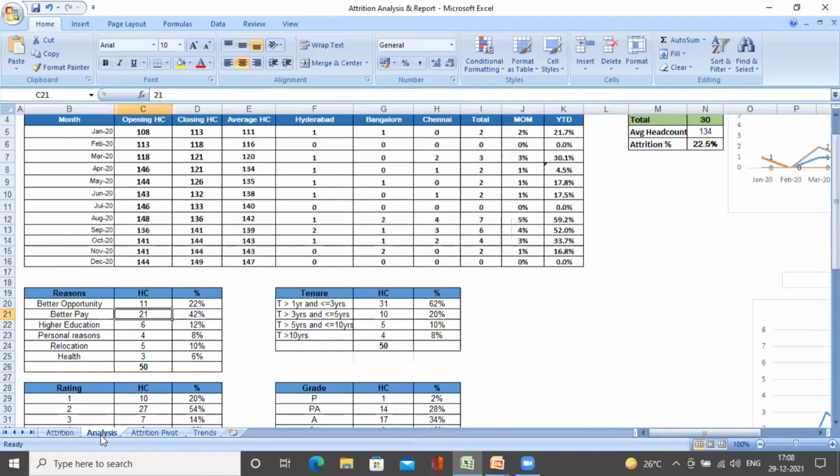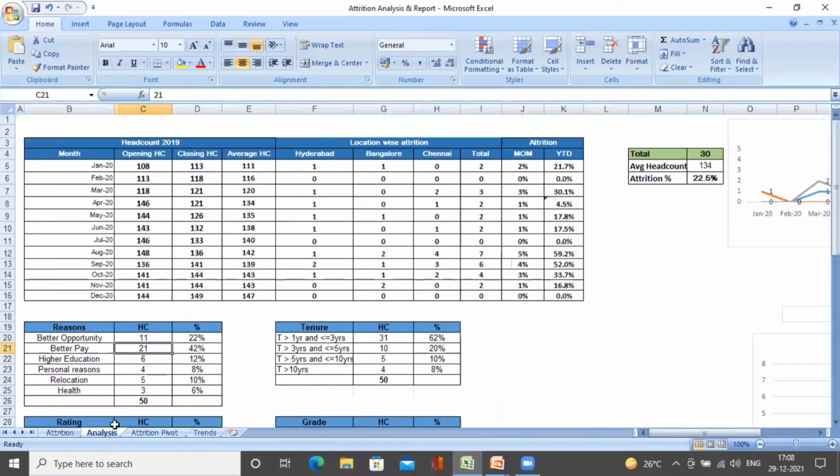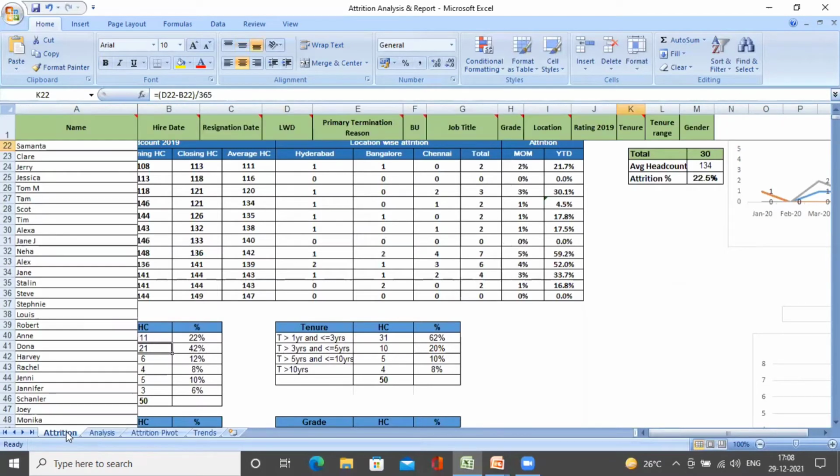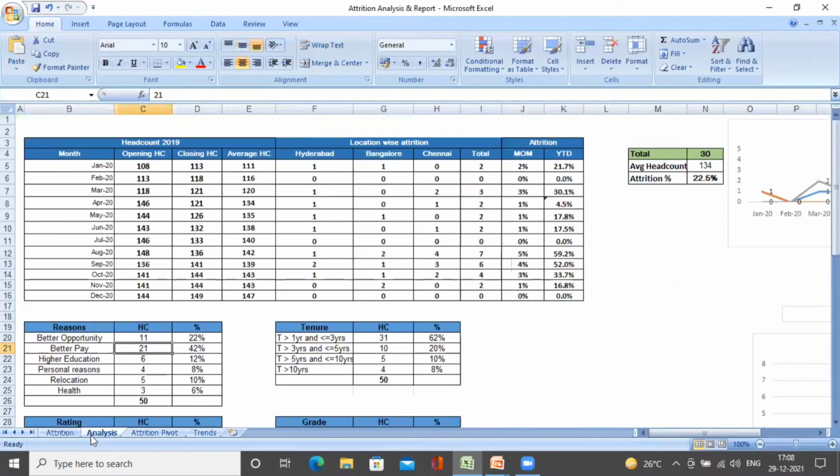Here, the similar data that we have collected in the attrition field, we are going to arrange in such a fashion that will help us understand the data in more detail. So how do we do that? Firstly, we are going to record the head count of that particular year. How do we record it? In terms of opening and closing head counts. Why do we record the opening and closing head count? Because we need average head count as well to calculate the attrition.